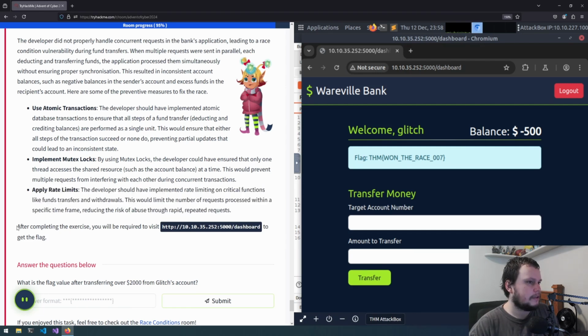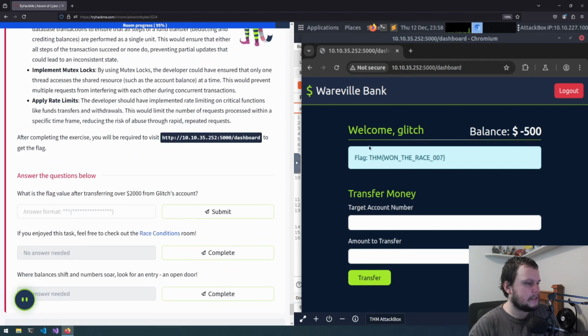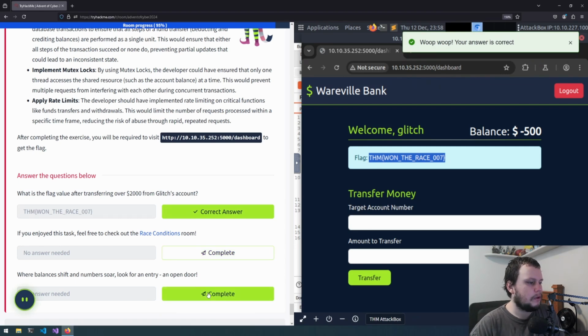So after completing the exercise, you'll be required to go to the dashboard to get the flag, which we already did. So we will now copy it, paste it in, and that is all the questions answered.